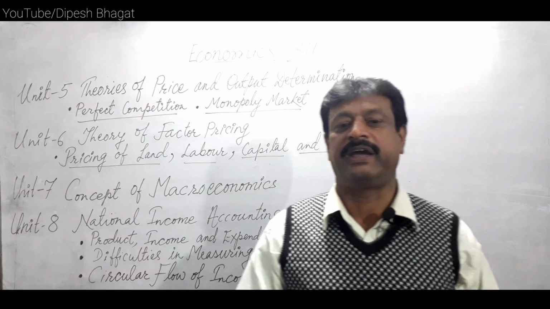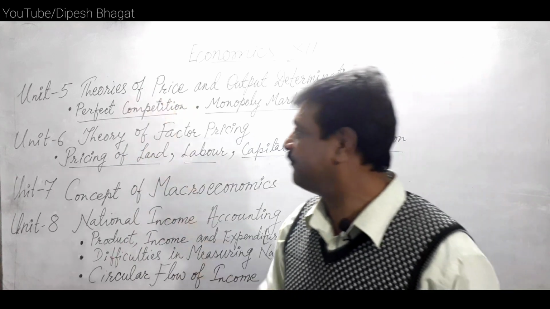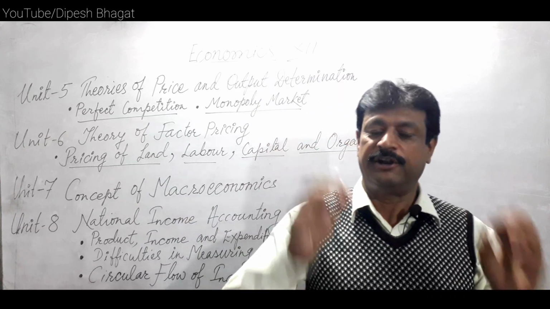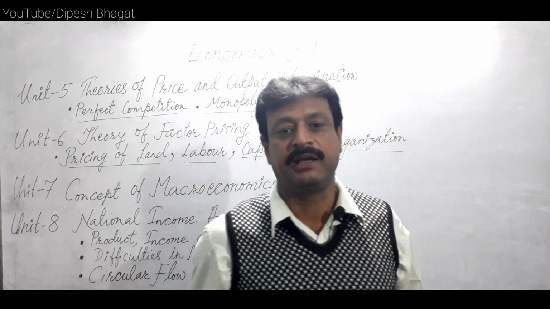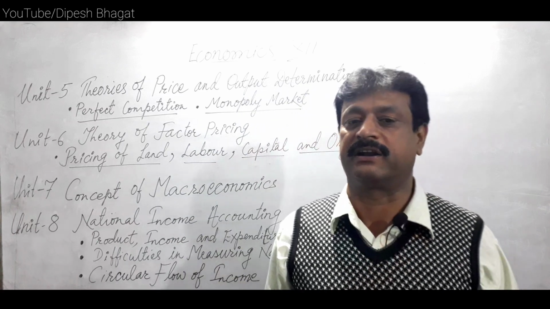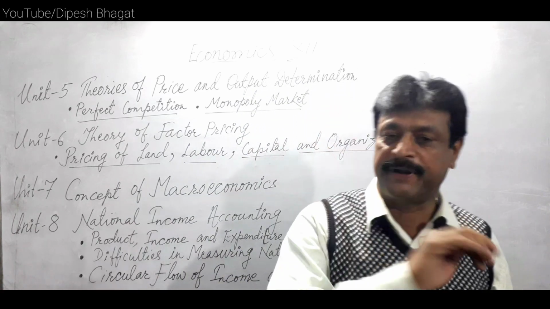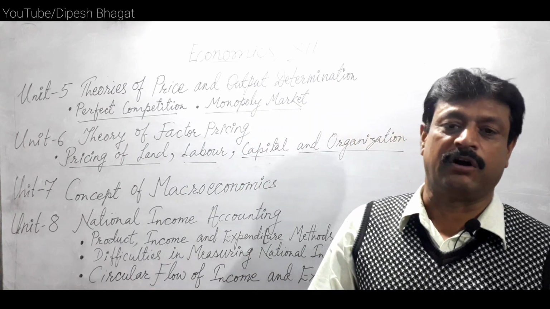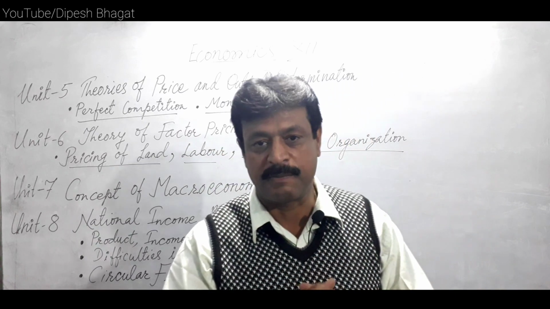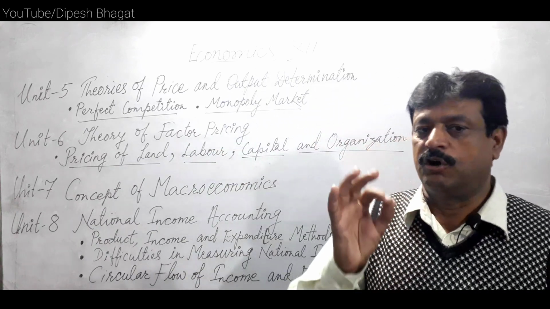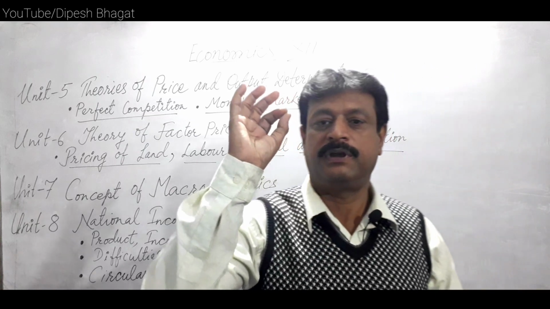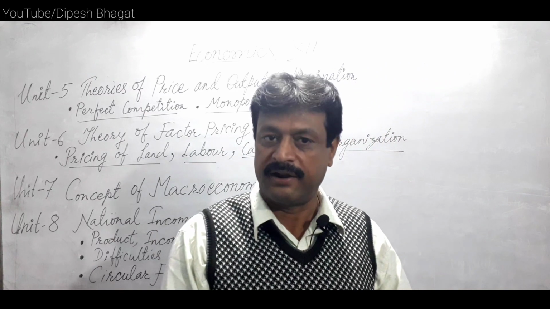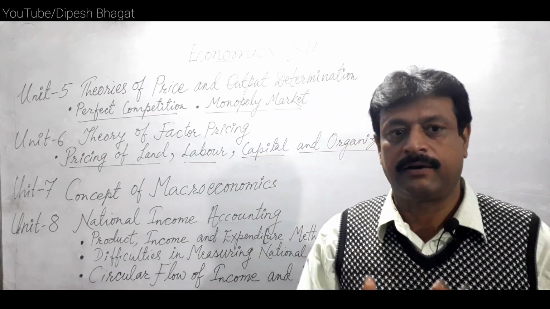Dear student, in this way, now we will move to unit 5. Unit 5 is theory of price and output determination. Under it, we have to study pricing under 3 market conditions: perfect competition market, imperfect competition market, or sometimes we call it monopolistic competition, and monopoly market. In view of examination, perfect competition and monopoly market are more important than the other.